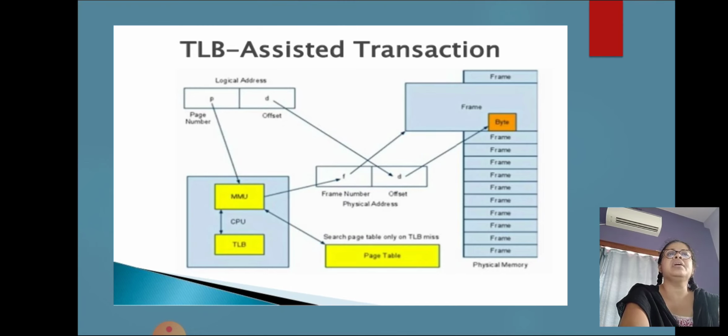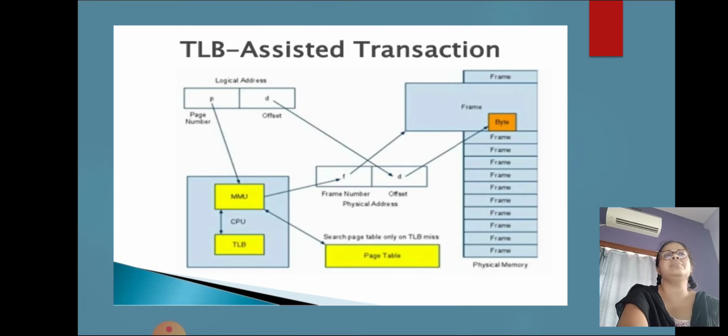The TLB contains only a few of the page table entries. When a logical address is generated by the CPU, its page number is presented to the TLB. If the page number is found, its frame number is immediately available and is used to access memory. The whole task may take less than 10% longer than it would if an unmapped memory reference were used.